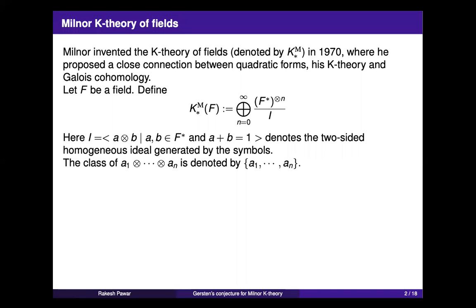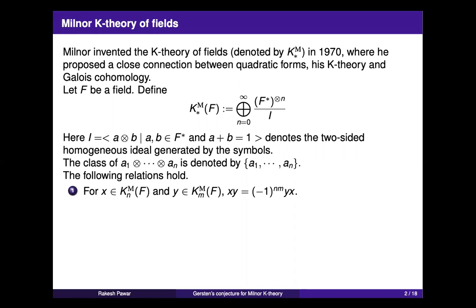In the nth degree, a symbol will look like a tensor of a1 and a2 up to an, and you denote it in this quotient as curly bracket a1 up to an. This is generally referred to as a symbol of degree n in the Milnor K theory of a field.